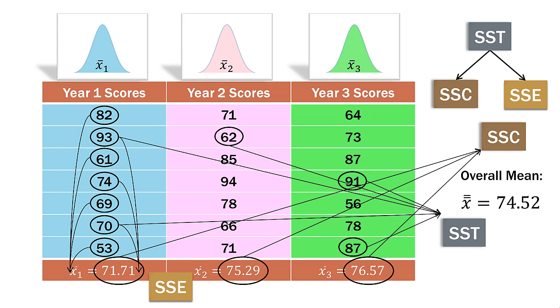And the cool thing is that the SSC, the sum of squares columns, plus the SSE, sum of squares error, adds up to the SST, or the total sum of squares. So you can see all the ways the data is sort of parsed when we do the one-way ANOVA.